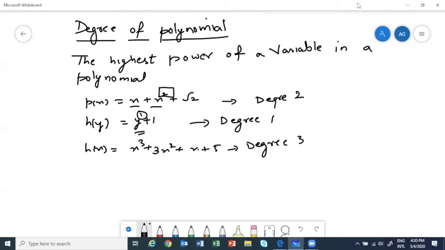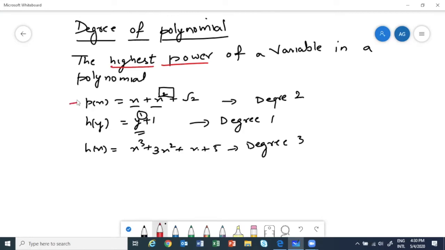This is clear? For the first one, why degree 2? The number of terms is 3. See, understand, degree means highest power. Students, try to understand.